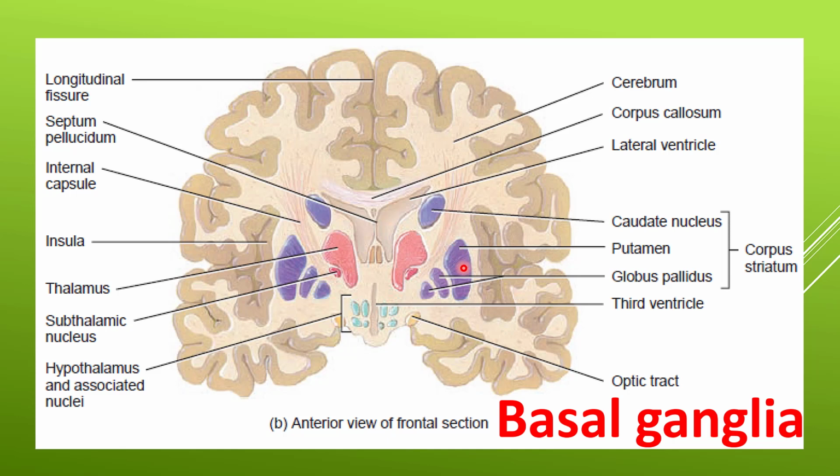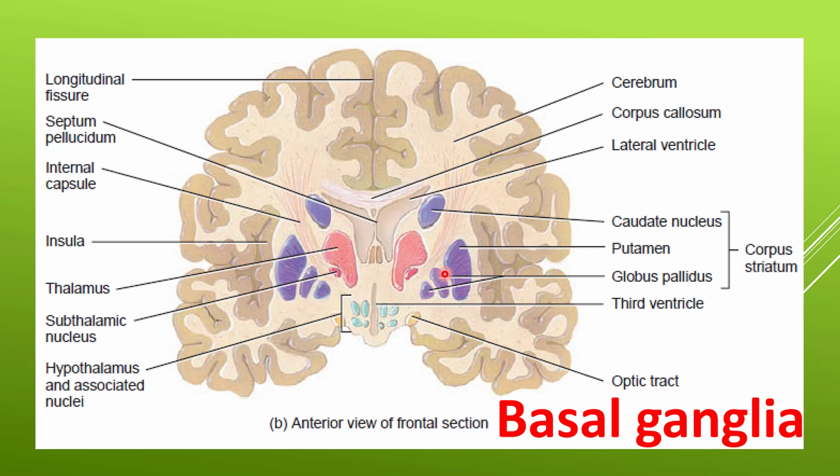Inside the white matter of each cerebrum is a collection of neurons known as the basal ganglia, which consist of the caudate nuclei, putamen, and the globus pallidus. The globus pallidus consists of two parts: internal globus pallidus and external globus pallidus. Anatomically, these are the structures of the basal ganglia.